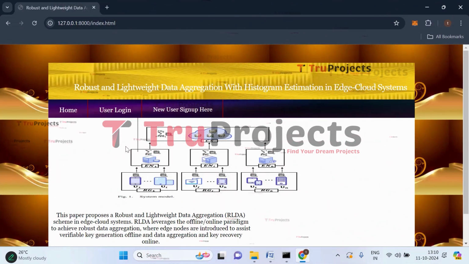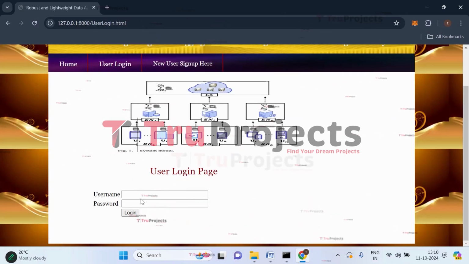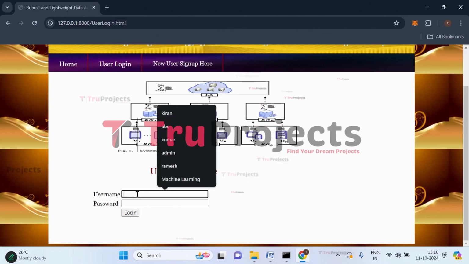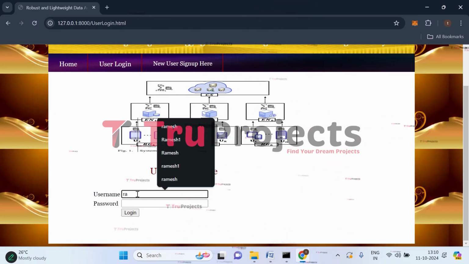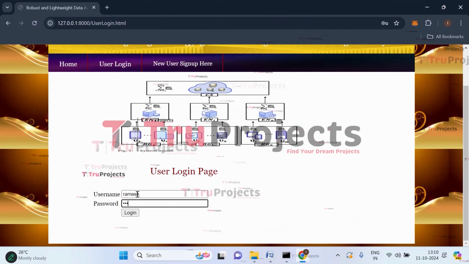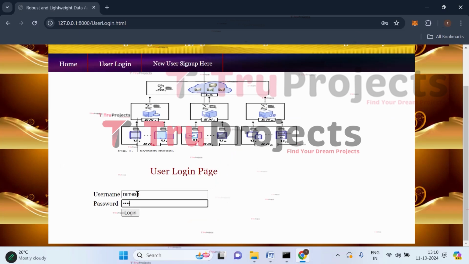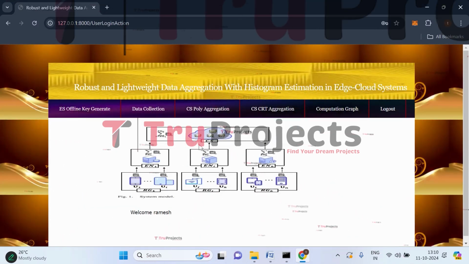Now let's log out and log in again as Ramesh because I'll show you how the keys will be recovered. So click on this user login. Now give the username and the password. So username is Ramesh. Give the password, click on login. He has logged in successfully.